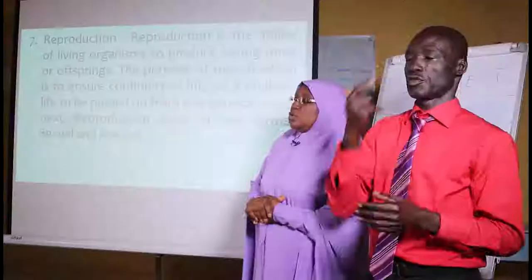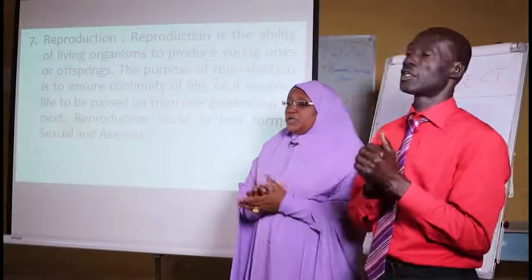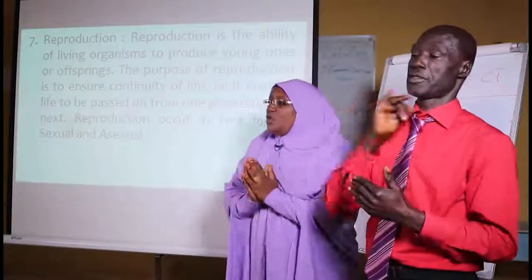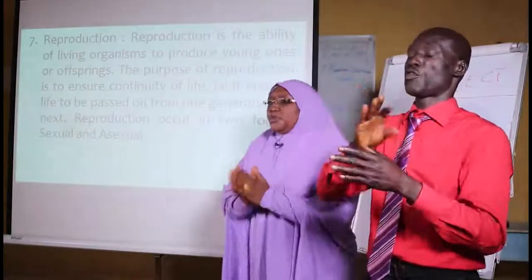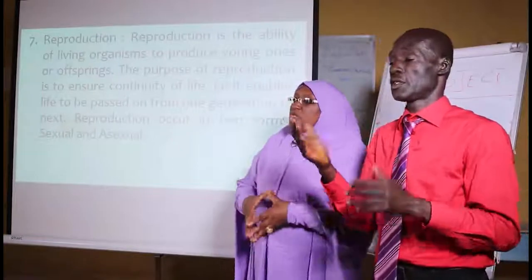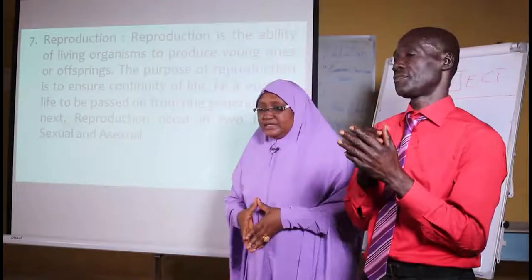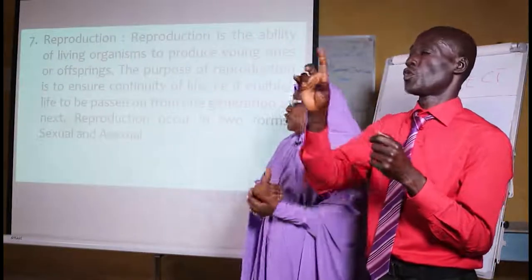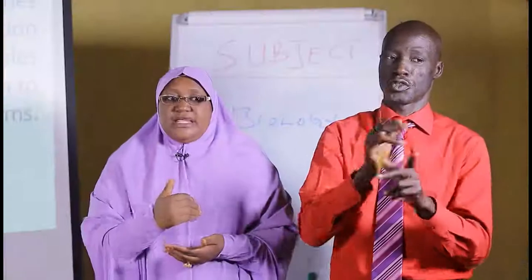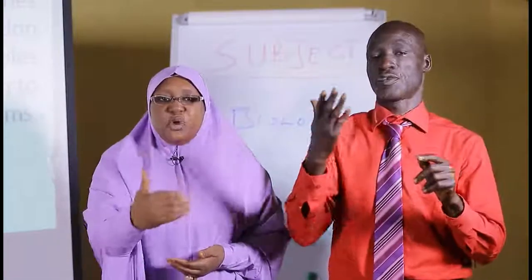But for now, I want you to understand that reproduction is one of the characteristics of all living things. All living things reproduce. Without reproduction, some organisms would not be in existence by now. So reproduction keeps the existence of living organisms from one generation to another.